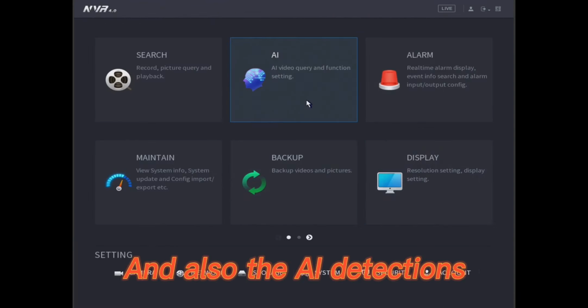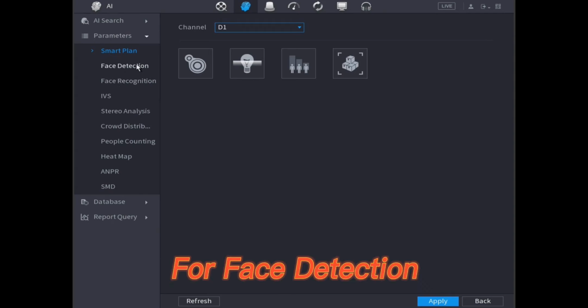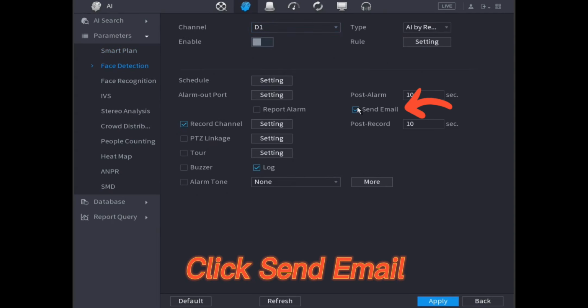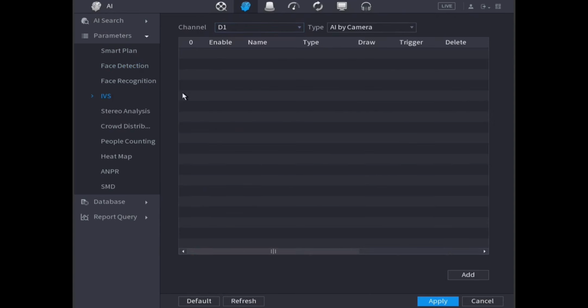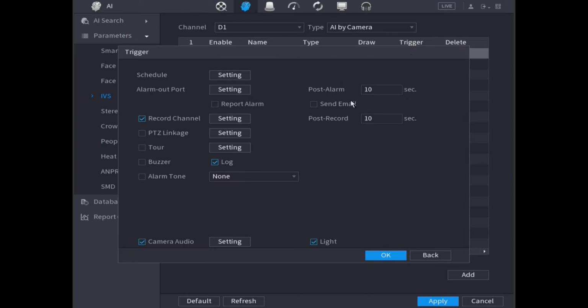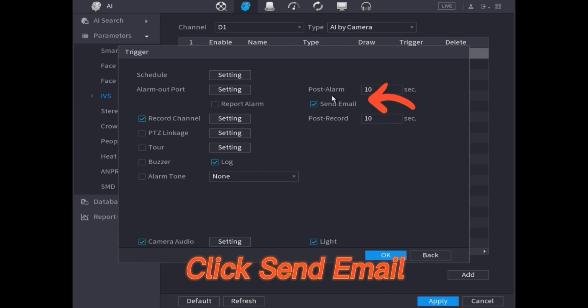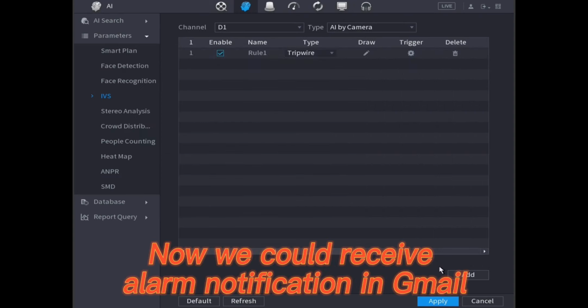And also the AI detections. For face detection, click send email. For IVS, click trigger icon and click send email. Now we could receive alarm notification in Gmail.